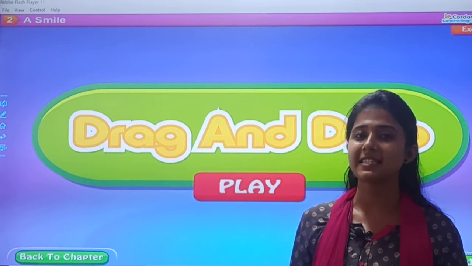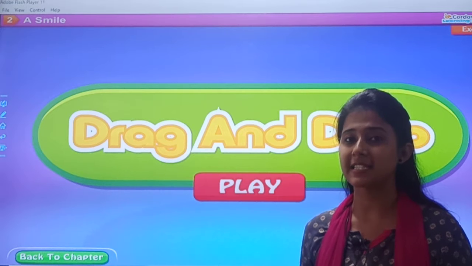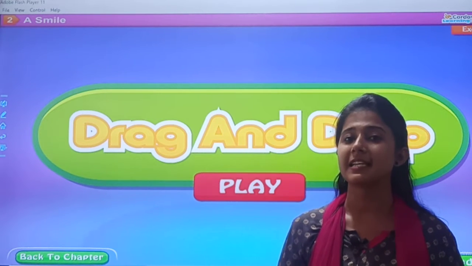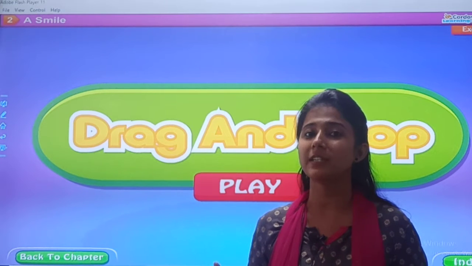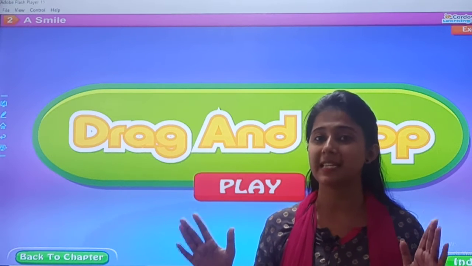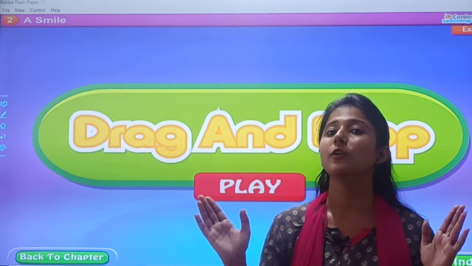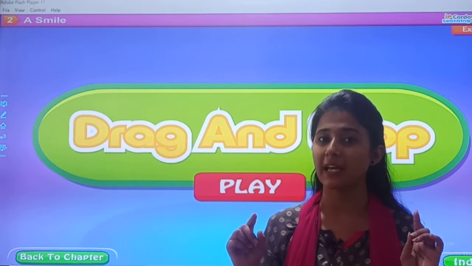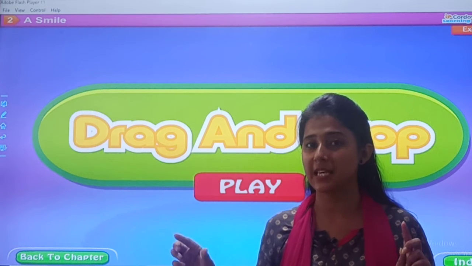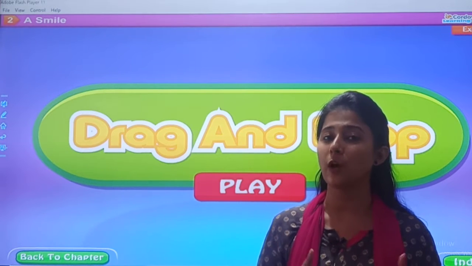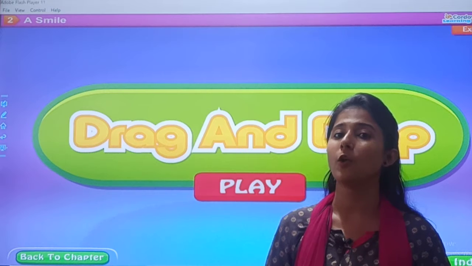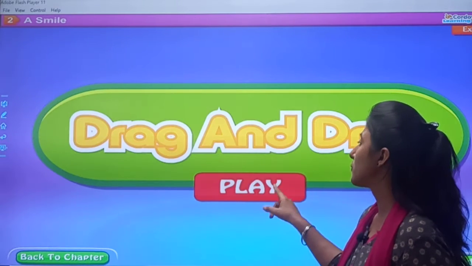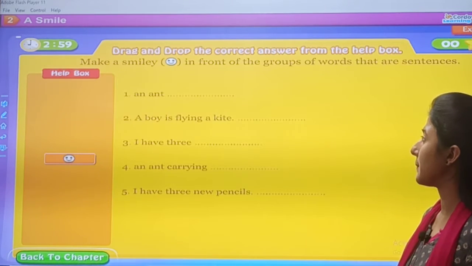See children, exercise A is about complete sentences. In grammar, you have studied the chapter about sentence. A sentence is a group of words which make complete sense. You remember those group of words जो साथ में आके एक complete sense बनाते हैं. That means which make some sense. And also the rule of sentence is that it always begins with a capital letter. So, let us see our exercise A.